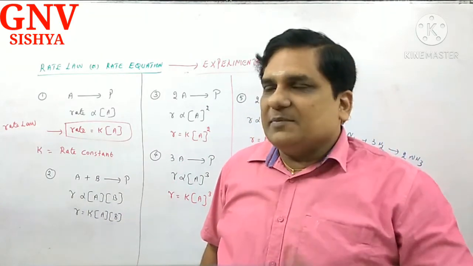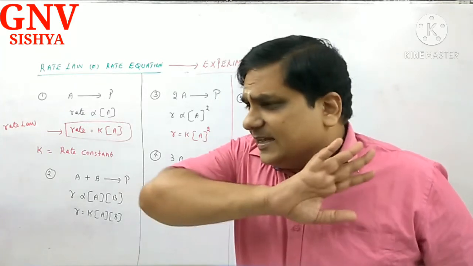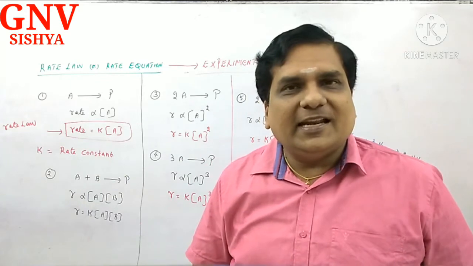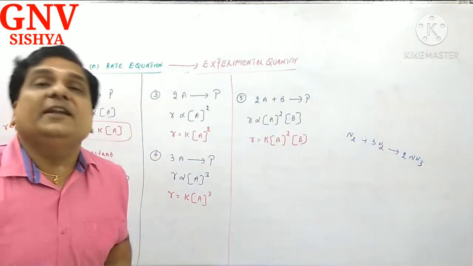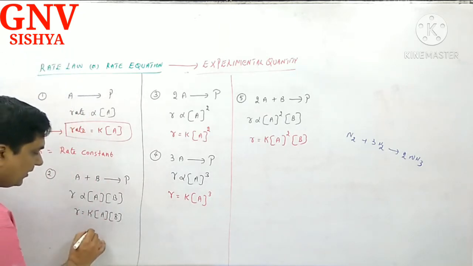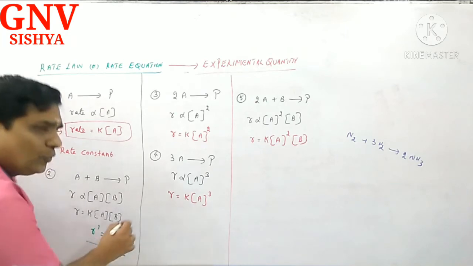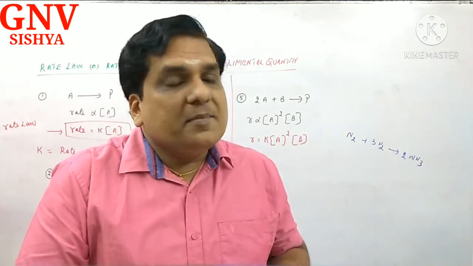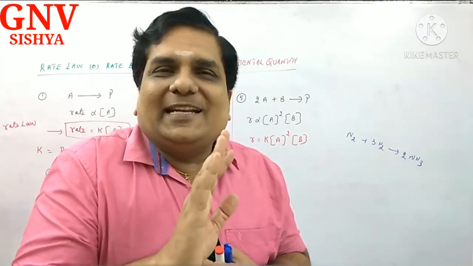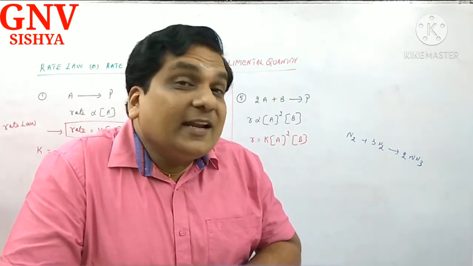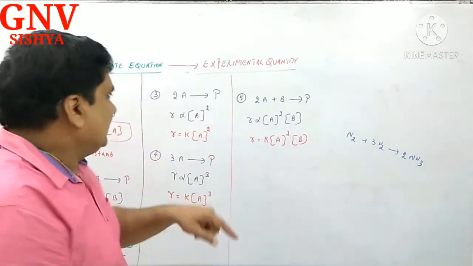Correct? Imagine we understand that B doesn't contribute to the rate of the reaction. So we have to write a modified rate law. What is the modified rate law now? R dash is equal to K dash into A. Why are we excluding B? Because experimentally it is determined that B will not influence the rate of the reaction. Now you tell me, rate law is what quantity? Experimental quantity.